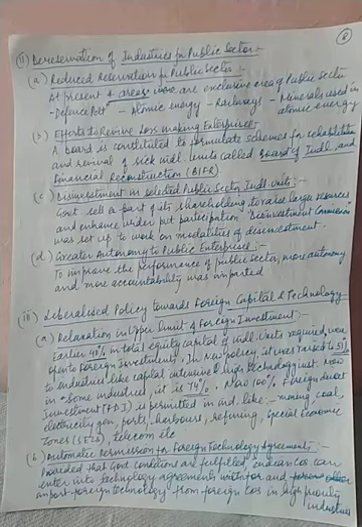The first one is a relaxation in the upper limit of foreign investment. Earlier it was only 40% of the total equity capital which could be invested by the foreign players. But in this 1991 new industrial policy, it was increased up to 100%, where 100% foreign direct investment is permitted in industries like mining, coal, electricity, and so on.